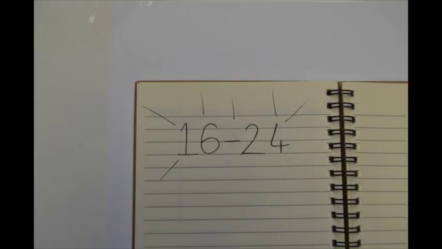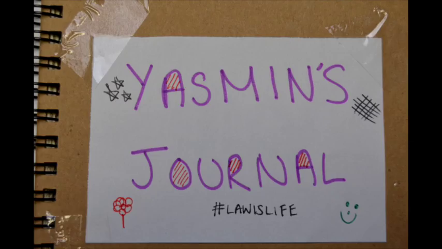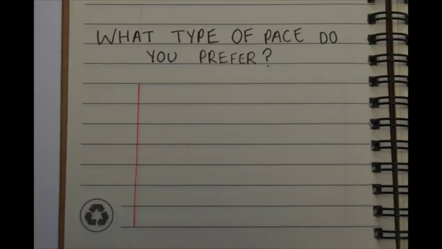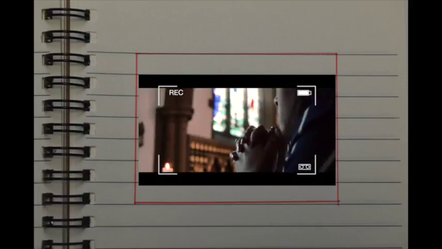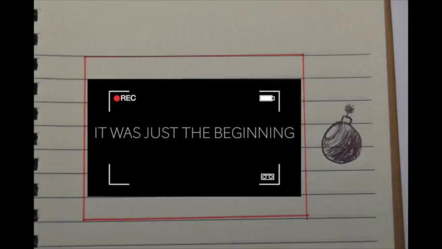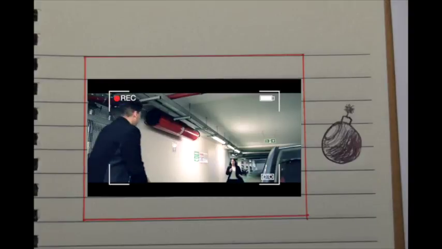From the results we have collected, you can see that we have taken on the preferences of our target audience and incorporated them into our final outcome. For example, one question asks, "What type of pace do you prefer?" Our feedback on this is shown. Majority of our audience wanted to see a fast-paced teaser trailer. As a group, in our trailer, I believe we definitely created fast cuts and scenes throughout to create a dramatic impact that our audience would then want to watch.